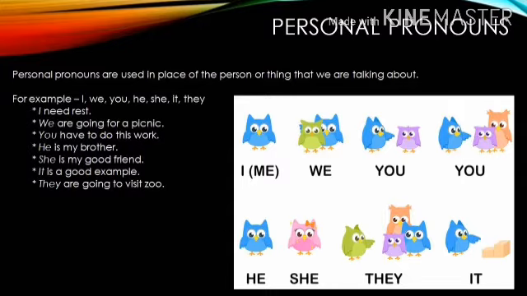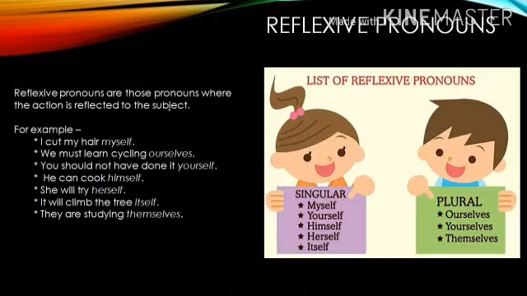Pronouns are further divided into various types. The first type is personal pronouns. Personal pronouns are used in place of the person or the thing that we are talking about, like I, we, you, he, she, it, they. And they can be used in sentences such as I need rest, we are going for a picnic, you have to do this work, etc.